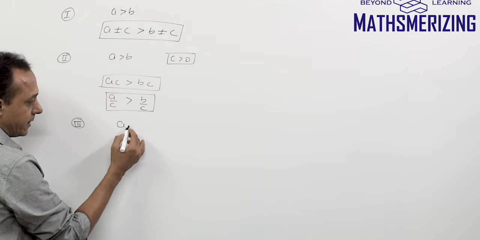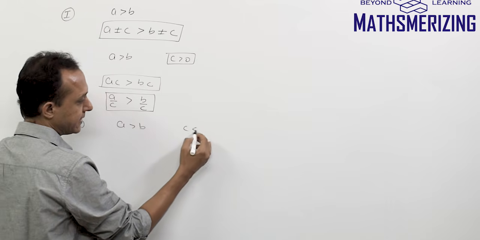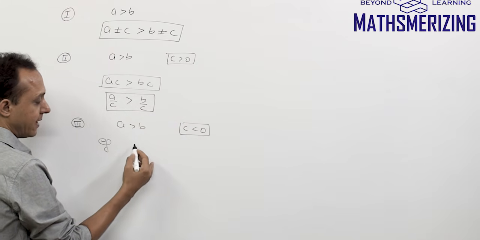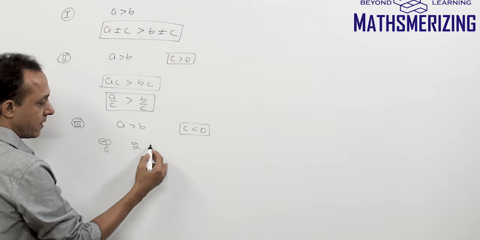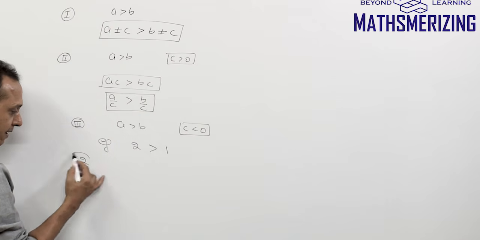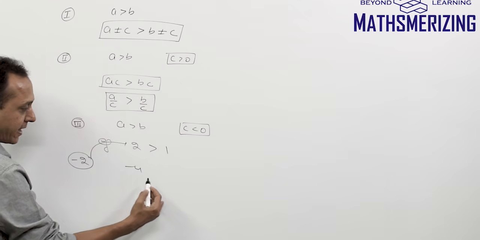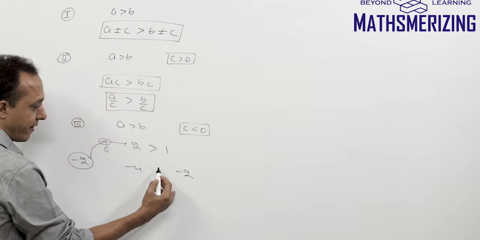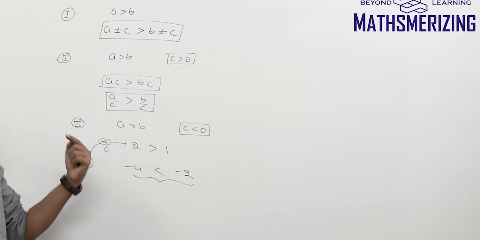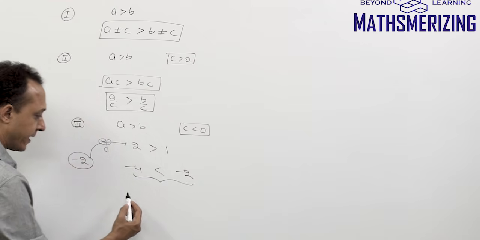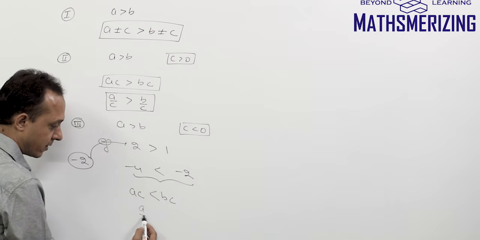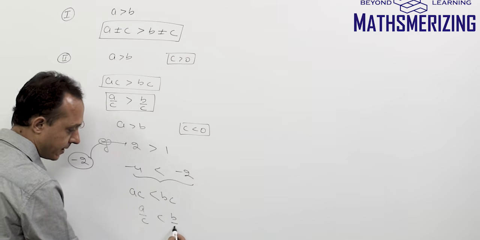if A is greater than B and C is a negative number. Now I'll take an example for this. So maybe I'll say 2 is greater than 1. Now what if I multiply it with minus 2? I'll get minus 4 and minus 2. Now actually minus 2 is greater than minus 4. So when I multiply or divide with a negative number, then, so this is AC and BC, the sign of the inequality reverses. So A by C is actually less than B by C.